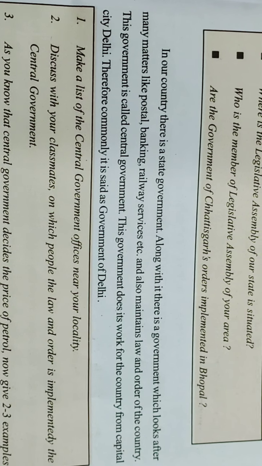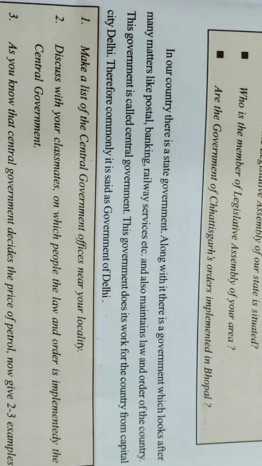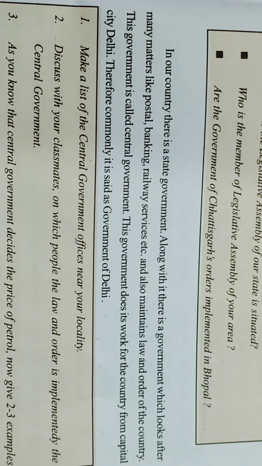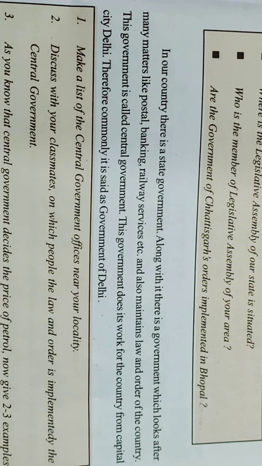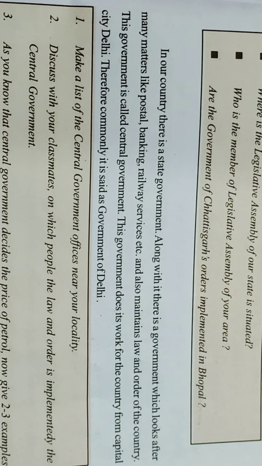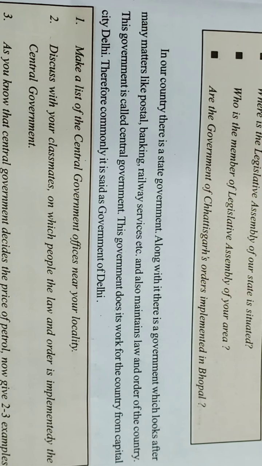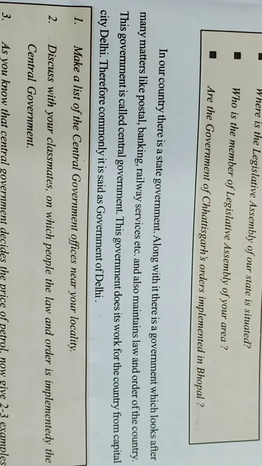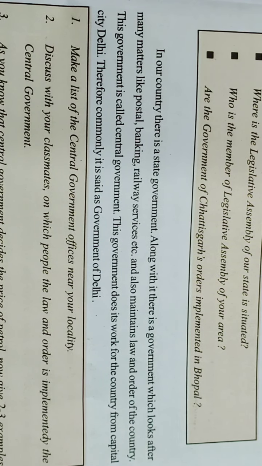In a country there is a state government. Along with it there is a government which looks after many matters like postal, banking, railway service, etc., and also maintains law and order of our country. In our country, two governments are there, state government as well as central government. State government takes care of the state, but the union government, or the central government, looks after many matters like postal, banking, railway service, etc., and it also takes care of law and order of our country. And this government is called central government.